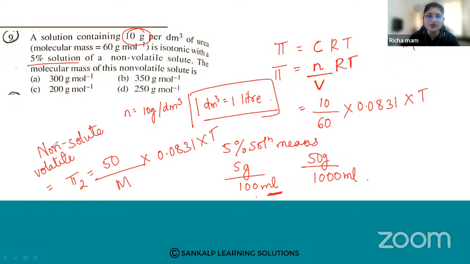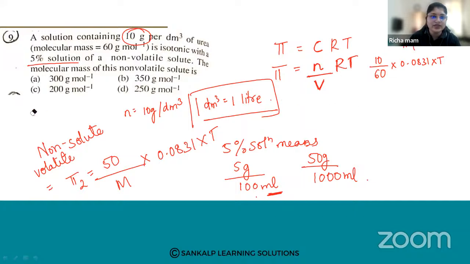So let us put in the values. 10 into, the molecular weight is 60, into 0.0831 into T, is equal to pi 2, which is 50 over the unknown molecular mass of the solute, into 0.0831 into T. Now just see, T cancels, this cancels.